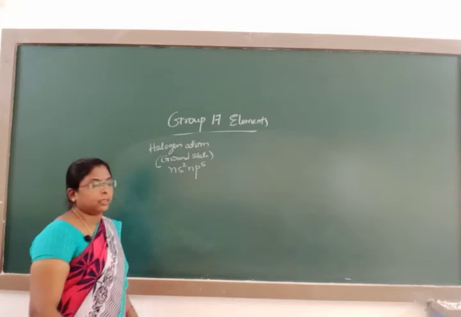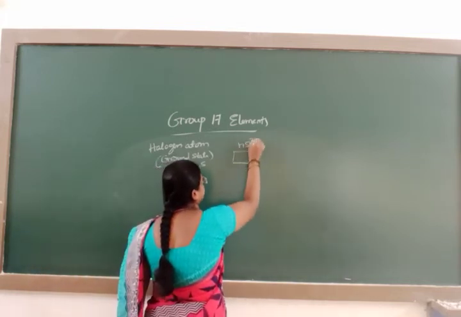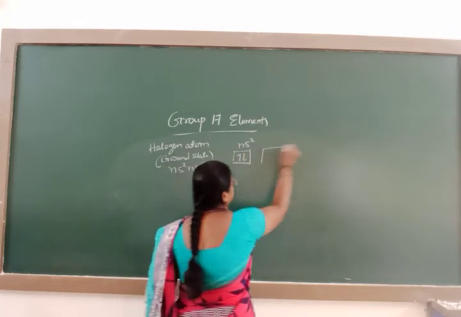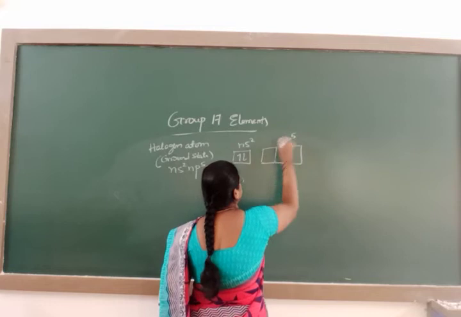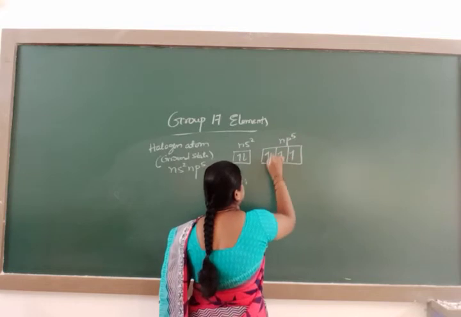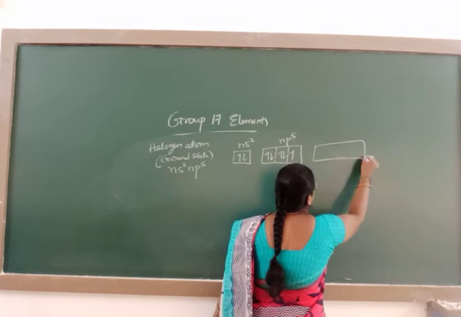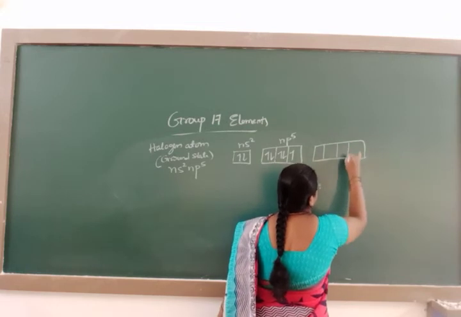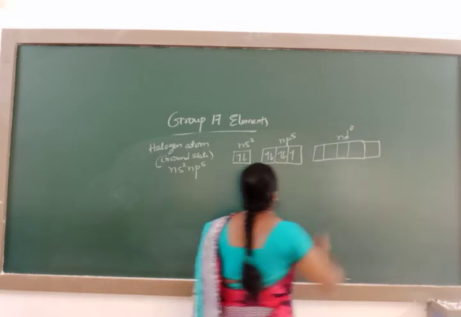It has 2 electrons in ns2, and 5 electrons in np5, and they have vacant d orbitals, nd0.